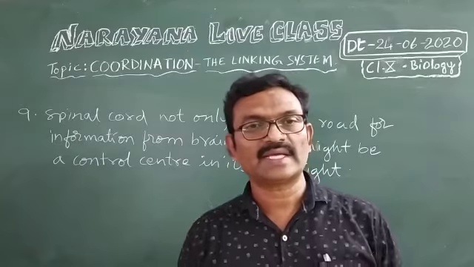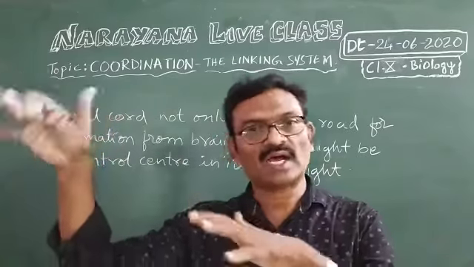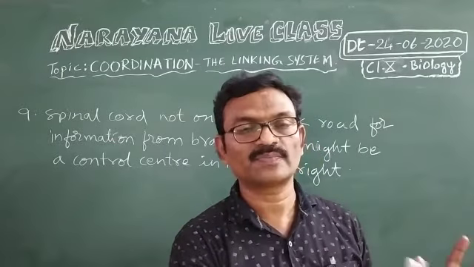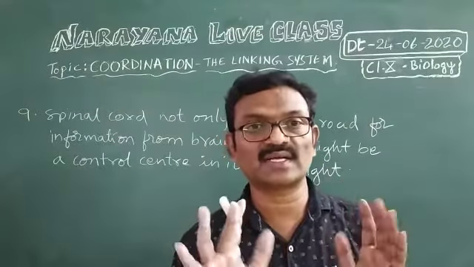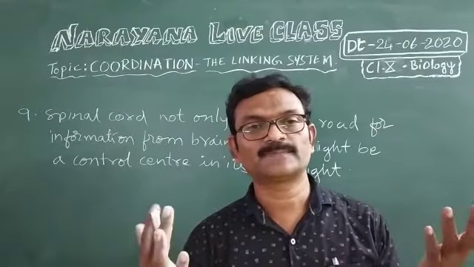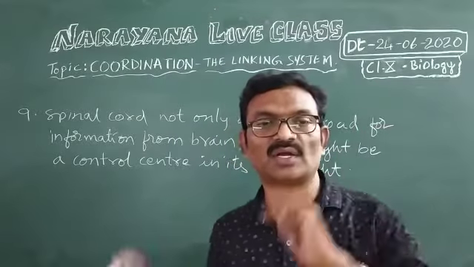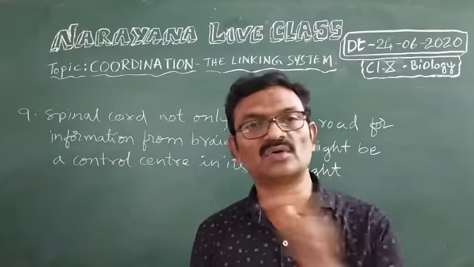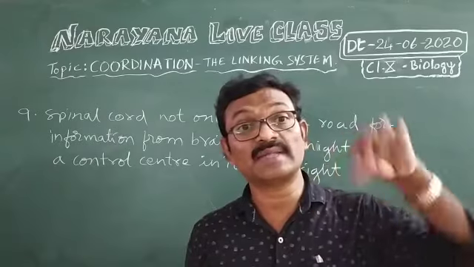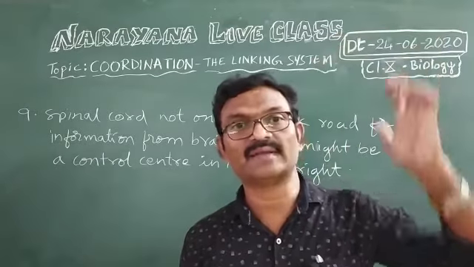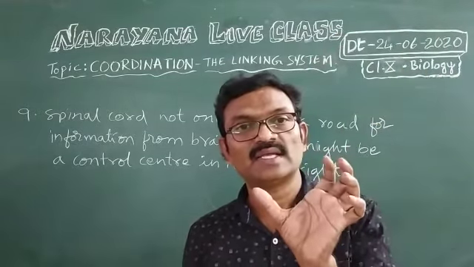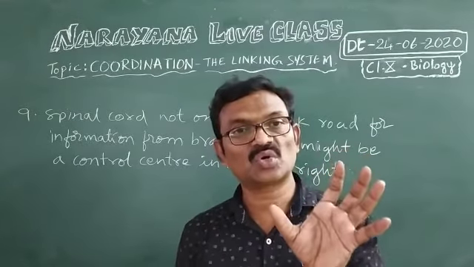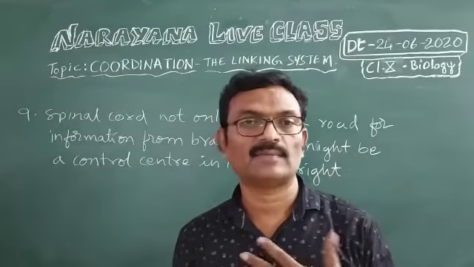It not only carries information to the brain and brings information back to the body parts, but also might be a control center in its own way. That means the reflex actions are under the control of the spinal cord. So reflex actions were controlled by the spinal cord without depending on the brain. That's why not only the brain but the spinal cord also controls certain functions of our body.